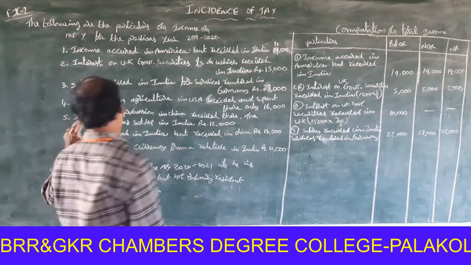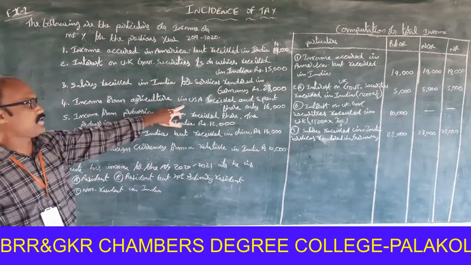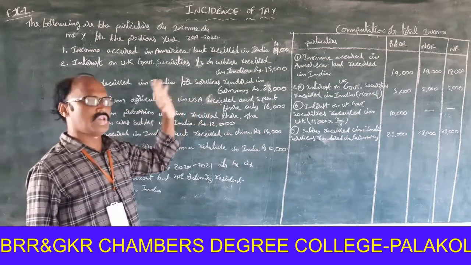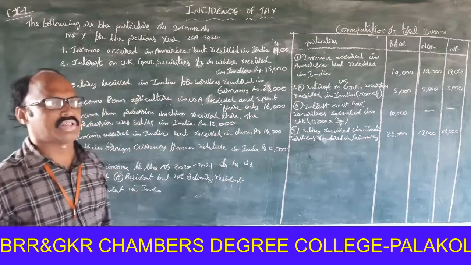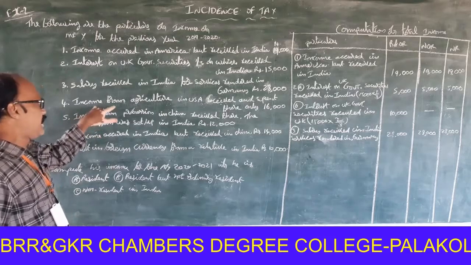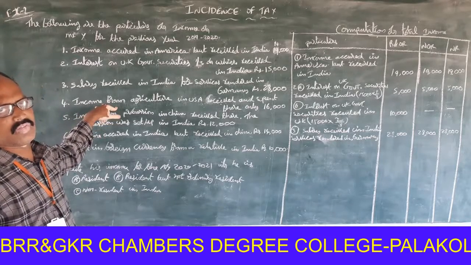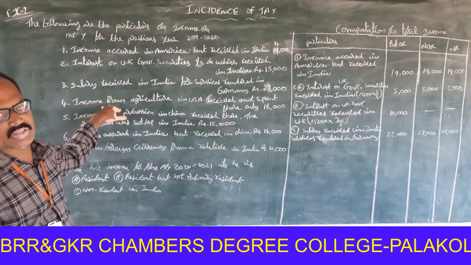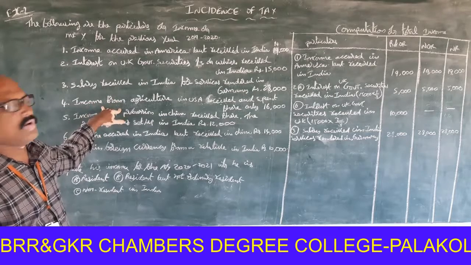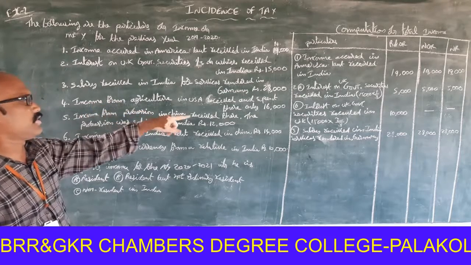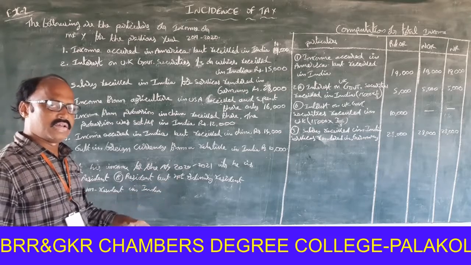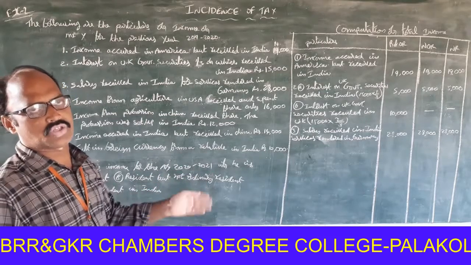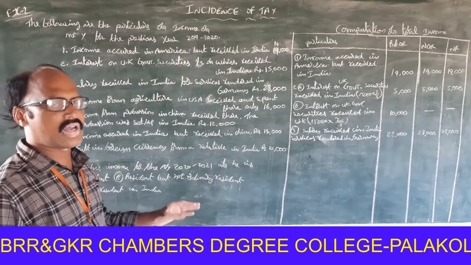Next one. Income from agriculture in USA received in USA and spent there only. You should not consider that point. Where income is earned outside India and received outside India, that's enough. How much amount is it? 16,000. Income earned outside India, received outside India, is to be treated as foreign income.